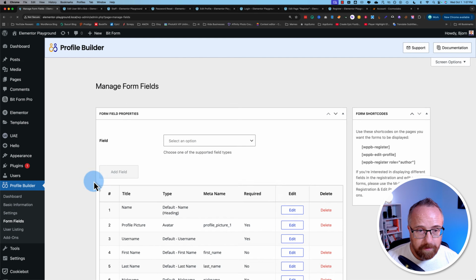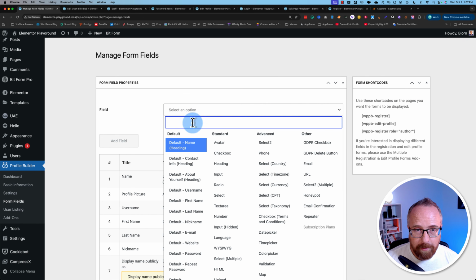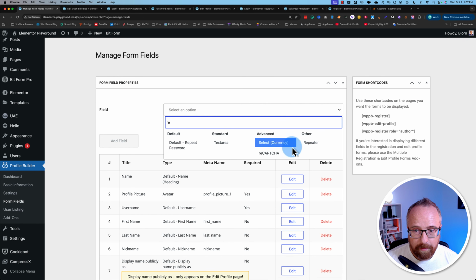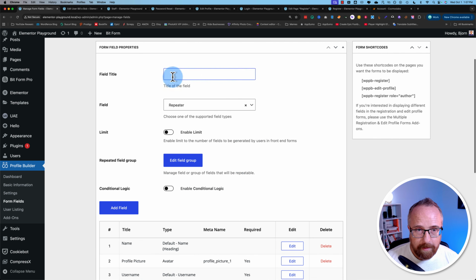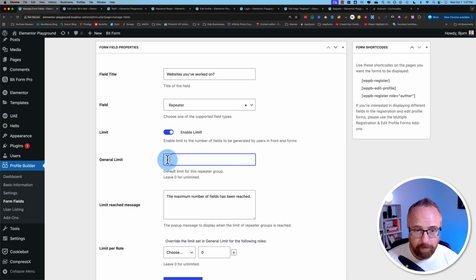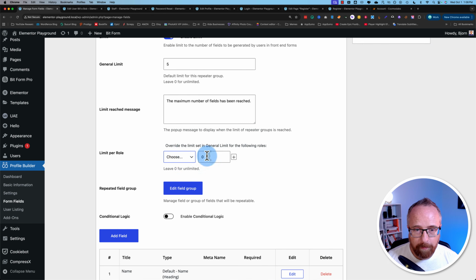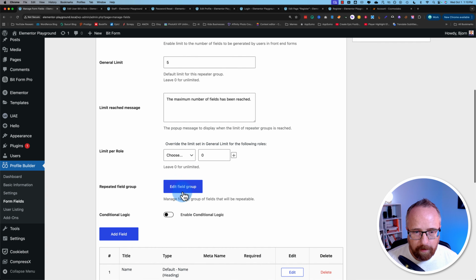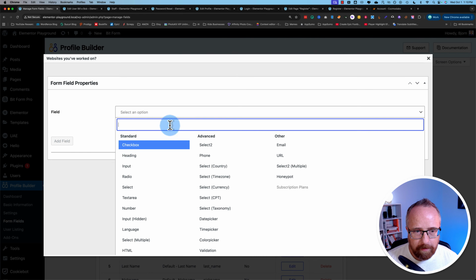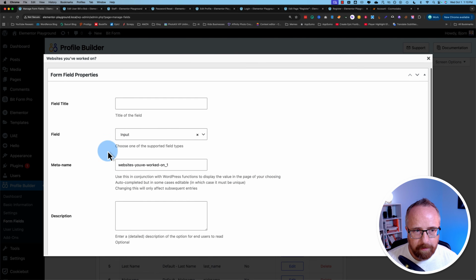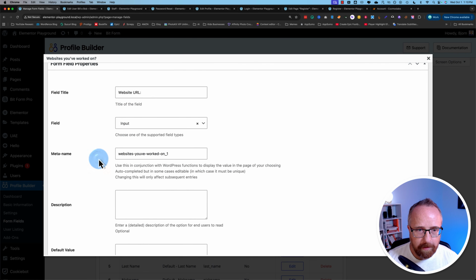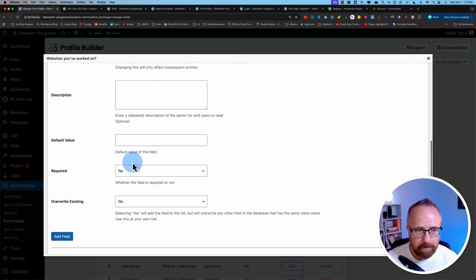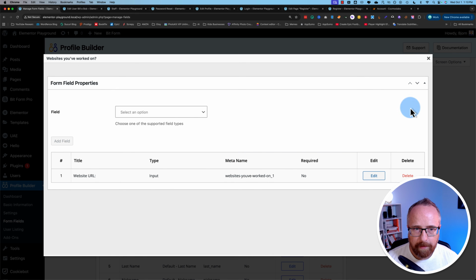On the form fields, let's add a repeater. There it is. This could be anything where people can add more than one. You can enable limits so they don't go on forever. Let's limit it to 5. You can limit per user role as well. Then we have to click on Edit Field Group, select a field. I'm going to make an input field. Website URL will be the field title. That's fine. Okay, that's good. Just need to have one of these.